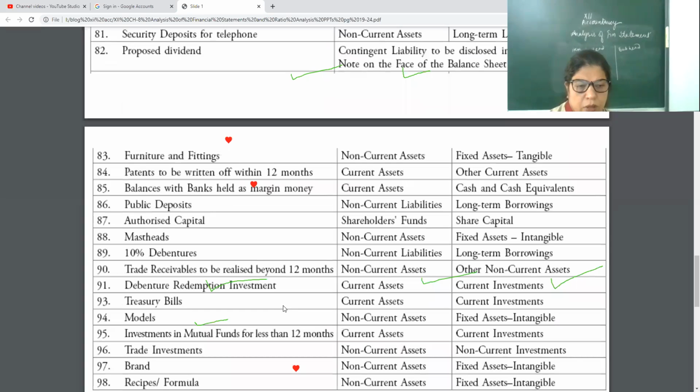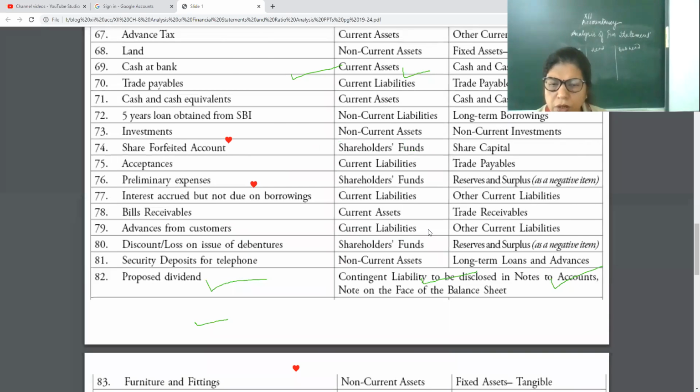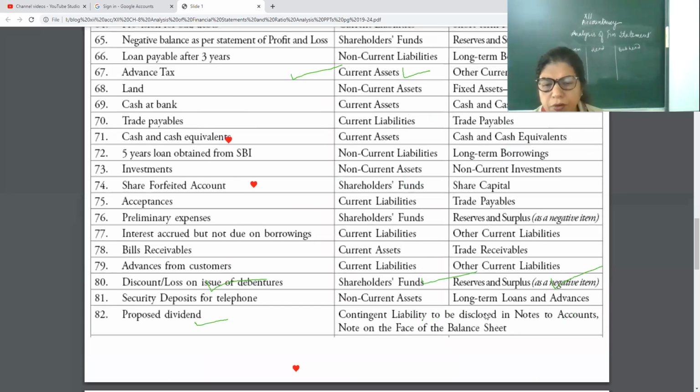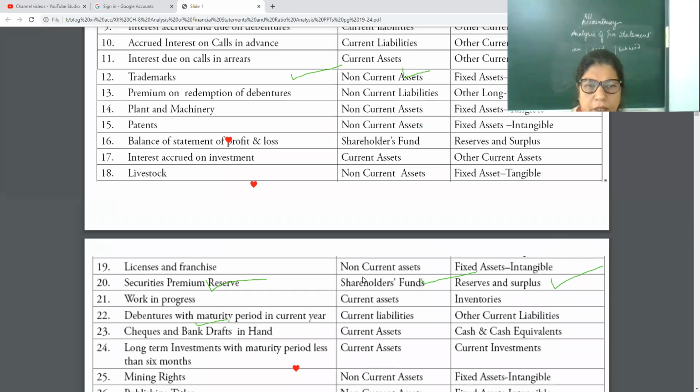Now, see, all others are the same, but the main one which comes in exam is this: proposed dividend. Proposed dividend is a contingent liability. It is not to be shown in the balance sheet. It is to be shown as notes to accounts. On the face of the balance sheet means at the bottom of the balance sheet. Okay, so today we discuss these one by one.